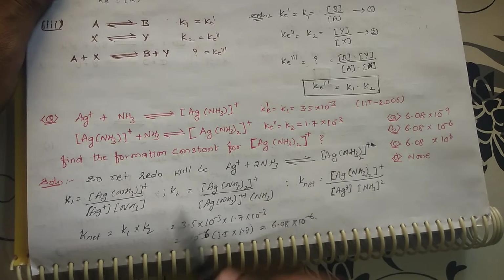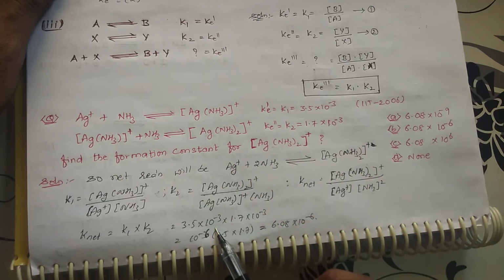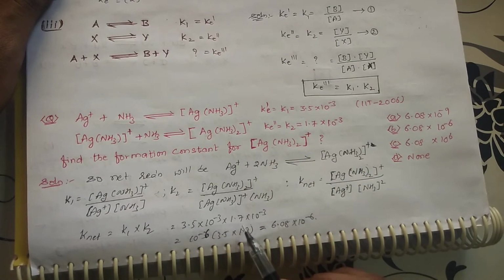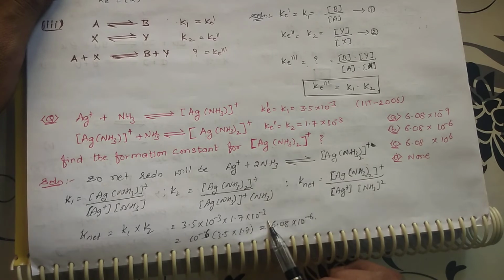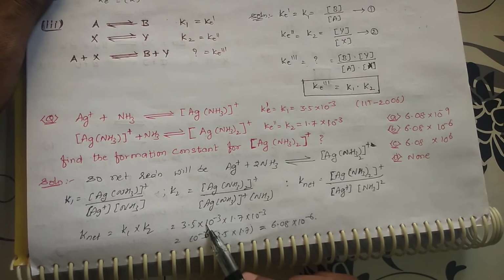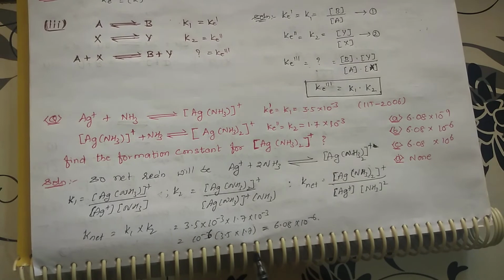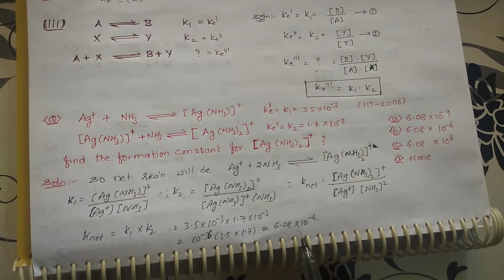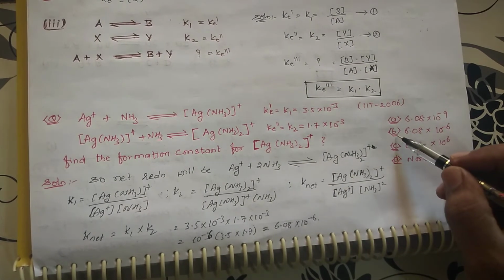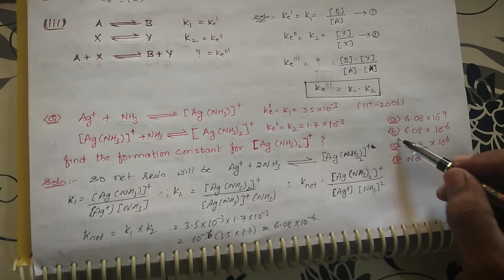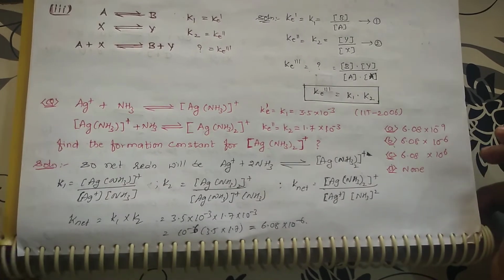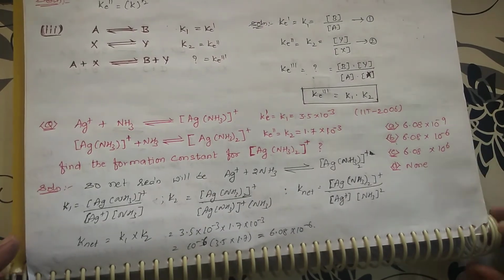What is the K1 value? It is 3.5 into 10 power minus 3. What is the K2 value? 1.7 into 10 power minus 3. Taking the common factor of 10 power minus 6, 3.5 into 1.7 becomes approximately 6.08 into 10 power minus 6. So the answer will be B. Okay students, in the same way we are having problems continuously now.